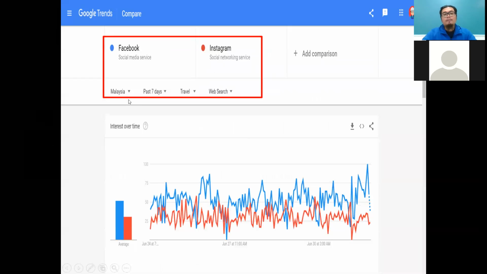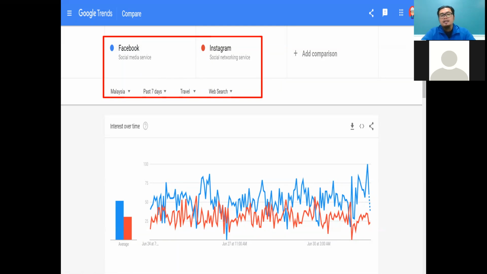Okay, this one I just want to compare. For example, I type Facebook and compare with Instagram. So in 7 days, I just compare Facebook and Instagram, but I choose traveling. Because for example, if you want to go traveling, there is a lot of information on Facebook or Instagram. A lot of the searching is Facebook searching or Instagram searching. So you can see that there is a lot on Facebook.